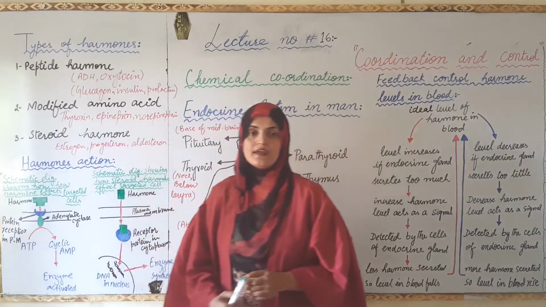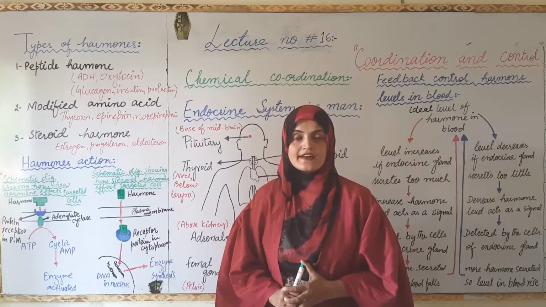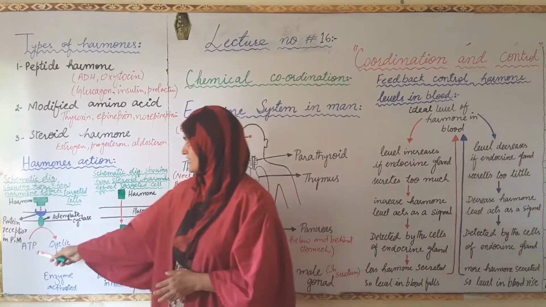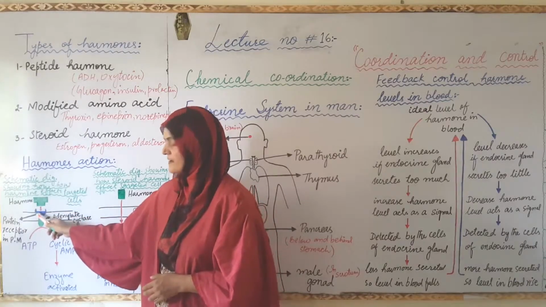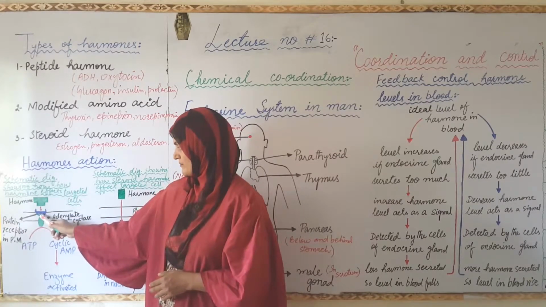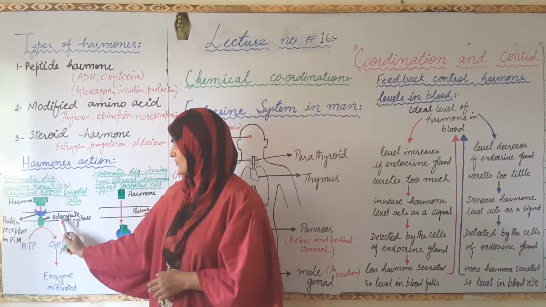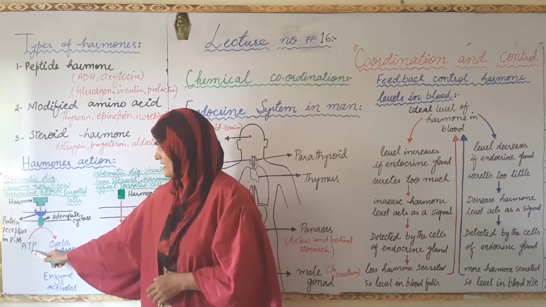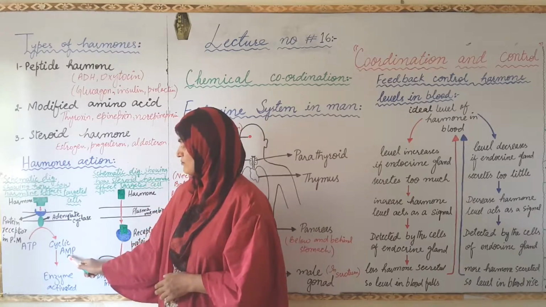What is ATP? ATP is adenosine triphosphate and it is a form of energy. This energy is used by adenylate cyclase when any hormone comes and binds with a receptor. And as a result of activation of that adenylate cyclase, ATP is converted into cyclic adenosine monophosphate.